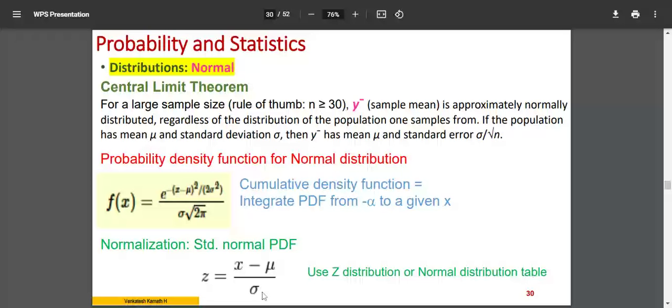Whatever value you get out of your experiment, you want to modify it in such a way that, after standardizing, it follows a particular pattern for which the mean is 0 and the standard deviation is 1. Mean is 0, standard deviation is 1. That is the standard normal probability density function.